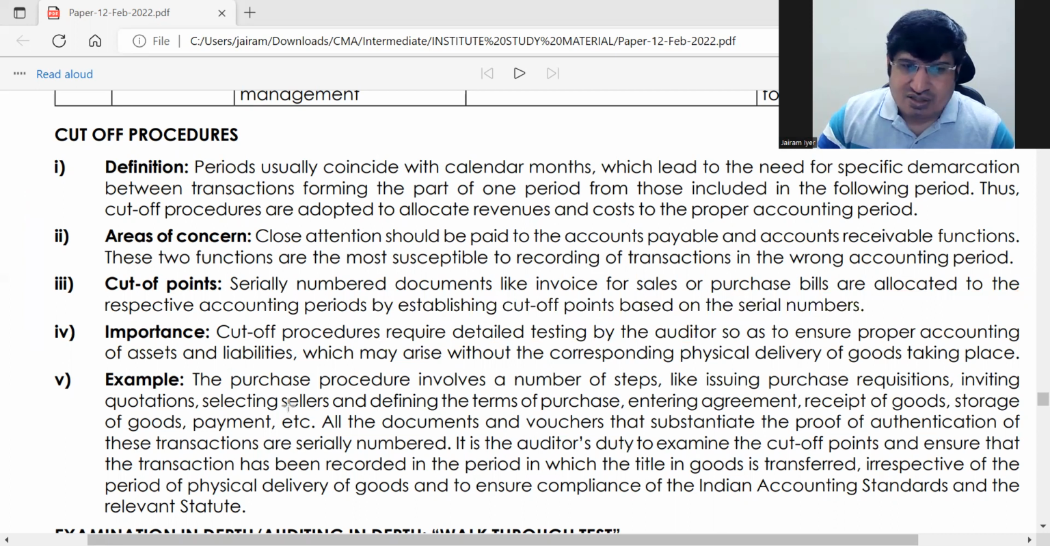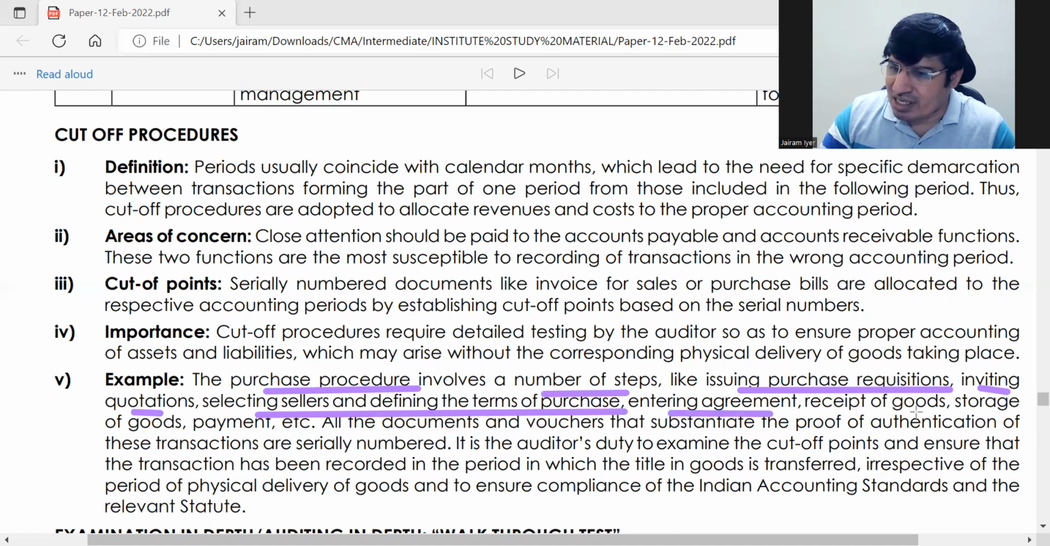Okay. So say this is an example of purchase procedure. It has a number of steps, starting with issue of purchase requisition. Within the department, a purchase requisition is issued to the purchase department. Then quotations will be invited. Then sellers will be selected. Terms of purchase will be finalized. Agreement will be entered. Then receipt of goods, storage of goods, payment, all these things will go on. So all these are stages of the same transaction.